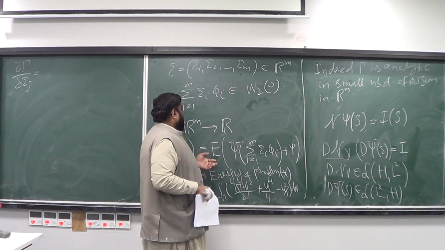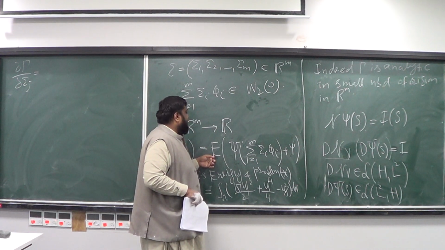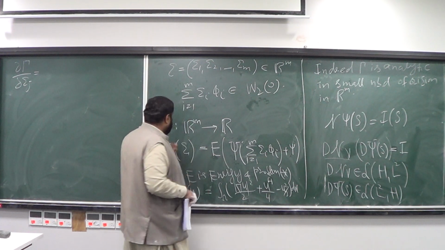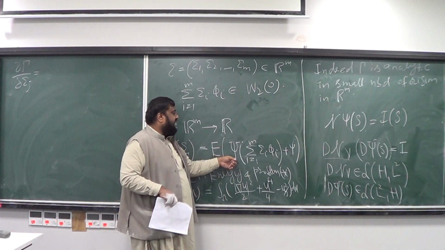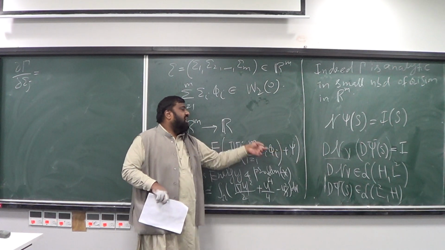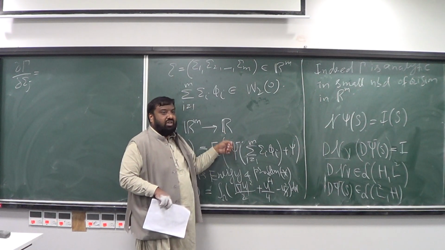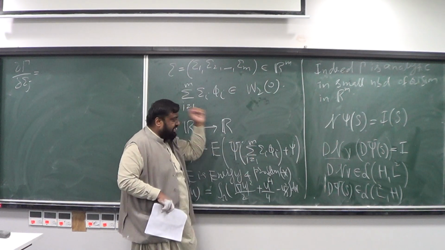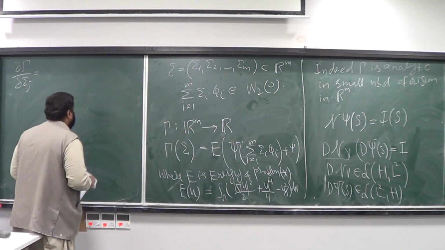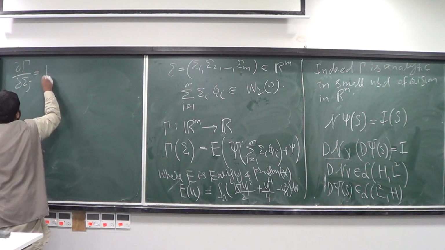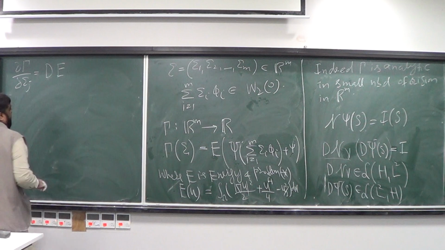So the derivative of gamma is going to be the derivative of E composed with the derivative of what is inside psi. And the Fréchet derivative of this is going to be 0, so you don't have to worry about psi. So this derivative is going to be the Fréchet derivative of E,